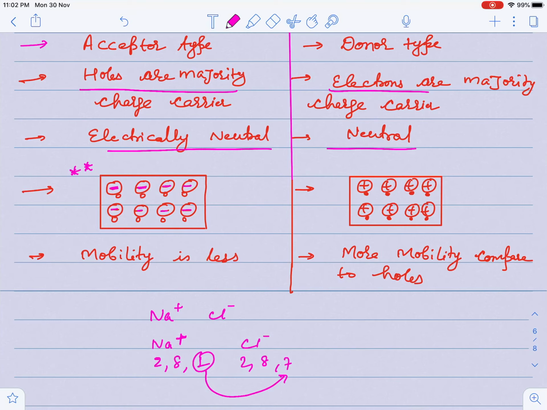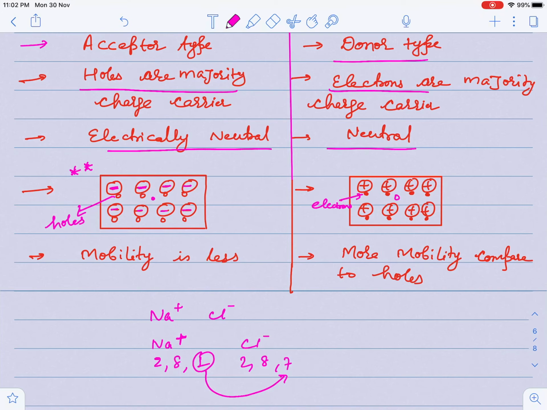And for n type, it has excess, it has a tendency to donate, donor type, that is why positive. And this I have made, these are holes guys, holes in excess, and some electrons are also there, but that is negligible, a very small amount. Here some holes are also there, these are electrons guys.